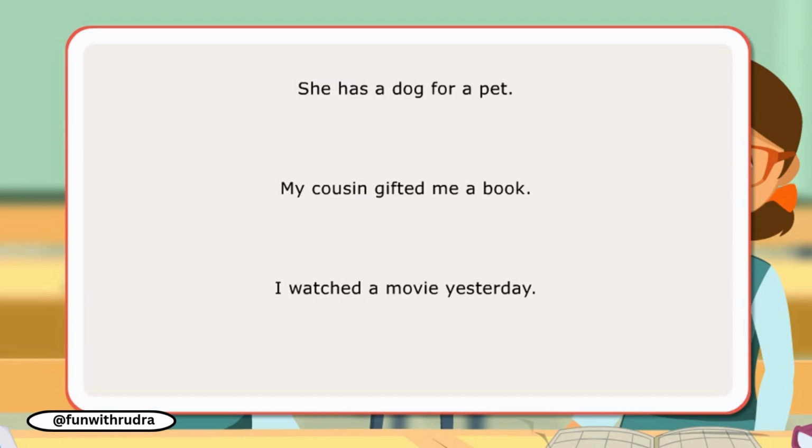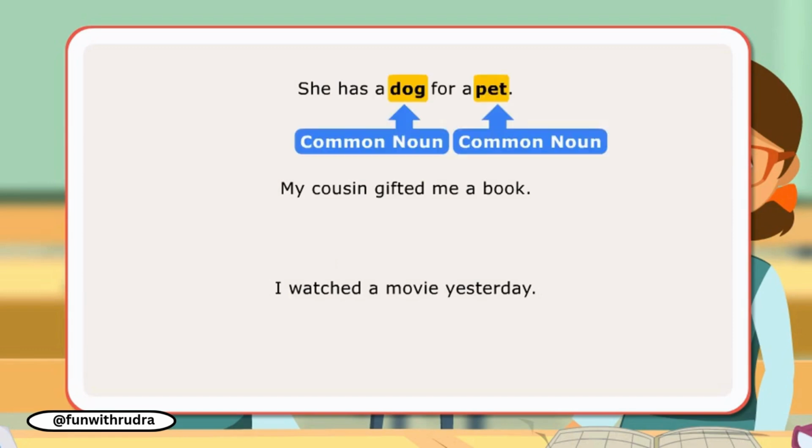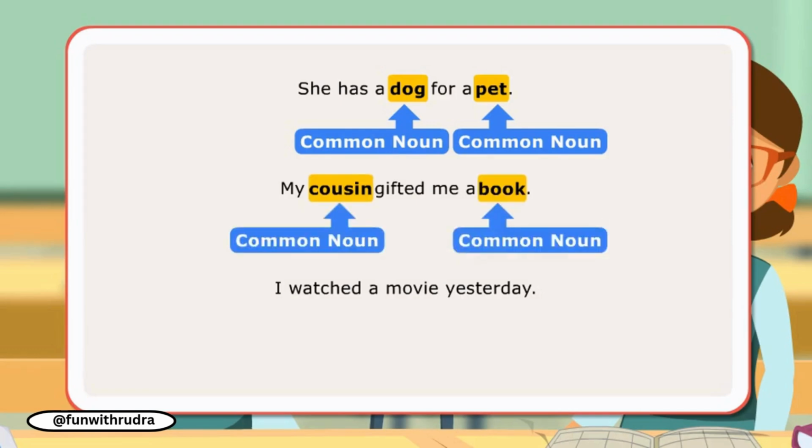In the first sentence, dog and pet are common nouns as they refer to a general class. In the next sentence, cousin and book are common nouns as they do not refer to any specific person or thing. In the third sentence, movie is a common noun as it does not speak of any particular movie.